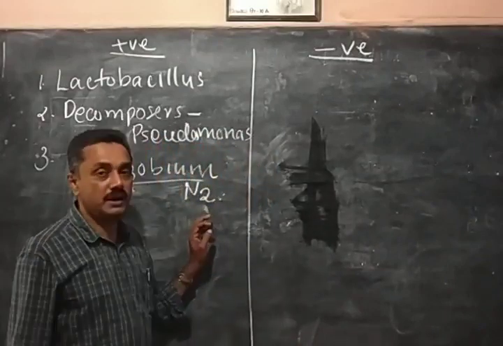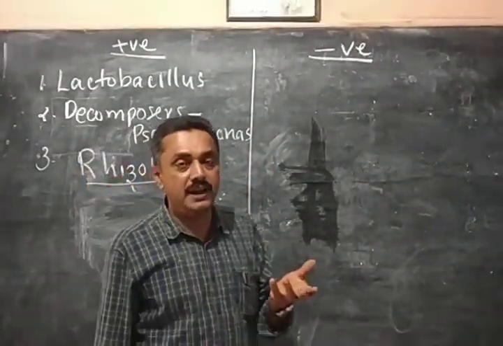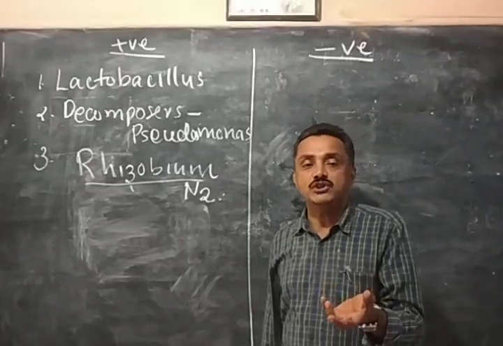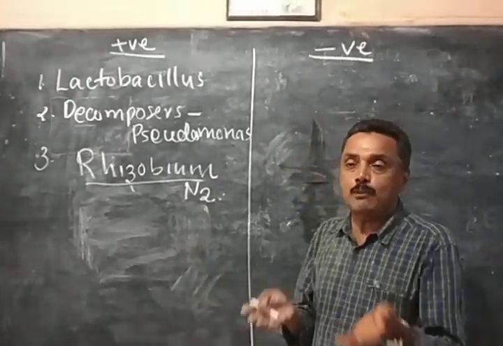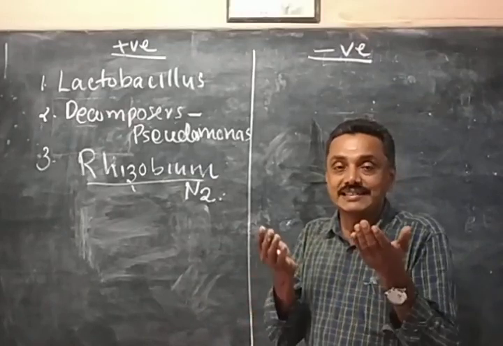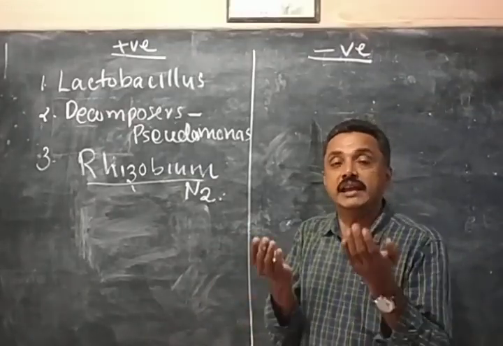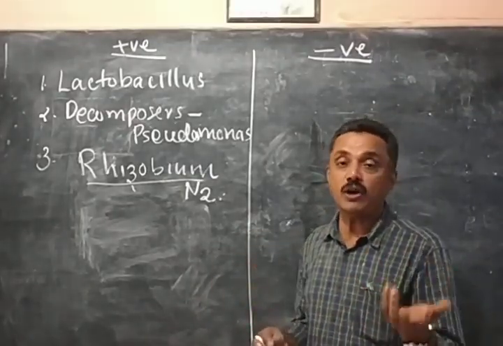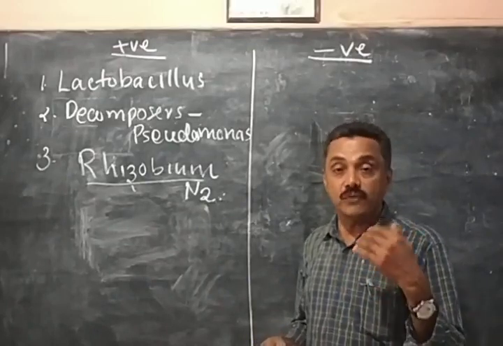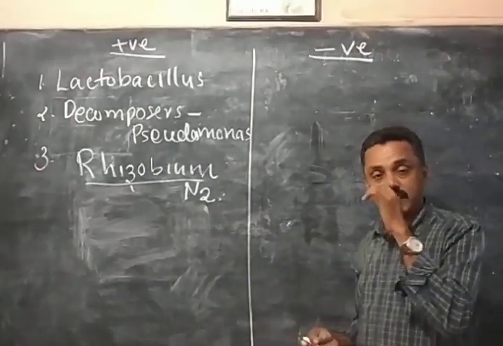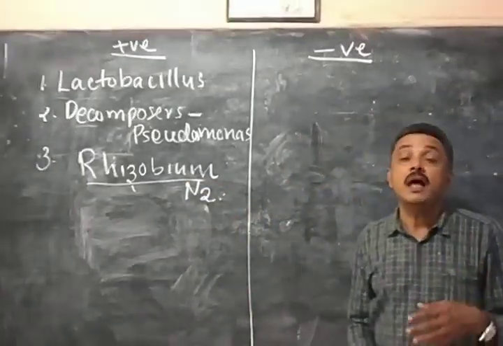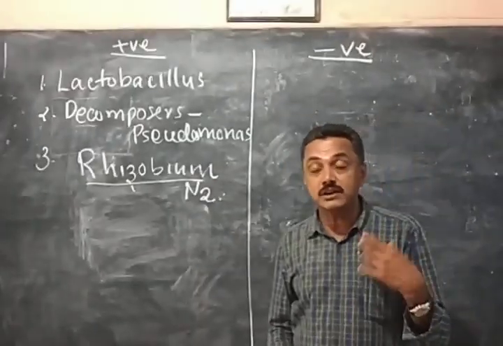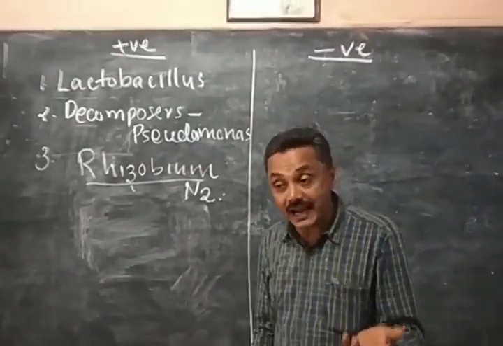So that is very important in agriculture. What is happening? Nitrogen is converted to ammonia. These bacteria are living in the soil, so the ammonia content of the soil increases. The nitrogen content of the soil increases. So that is important for agriculture, improving the fertility of the soil. Rhizobium-like bacteria are helping in improving the fertility of the soil and helping in agriculture.